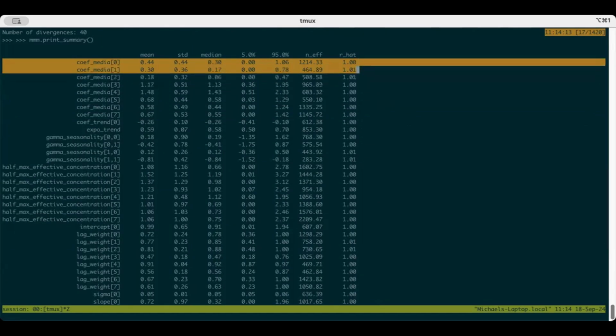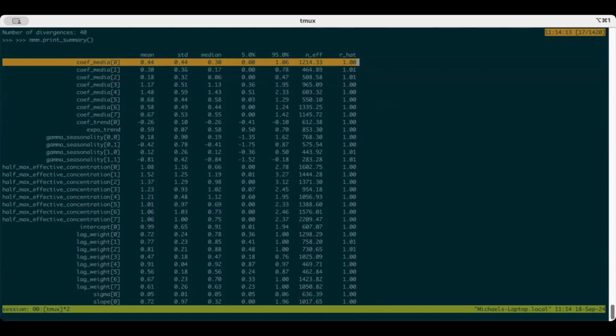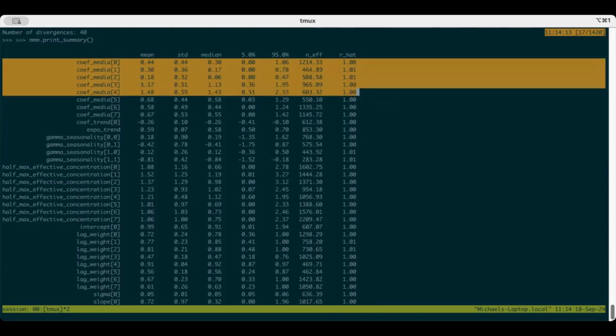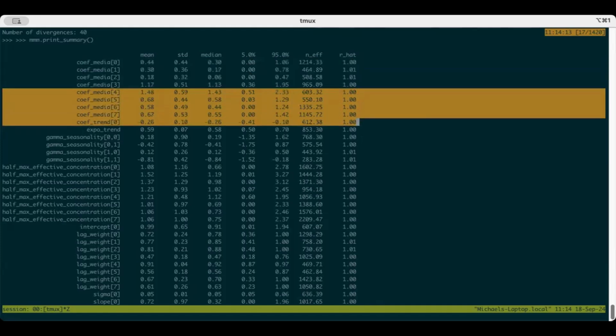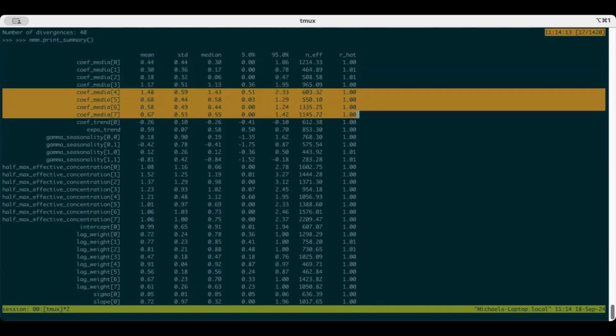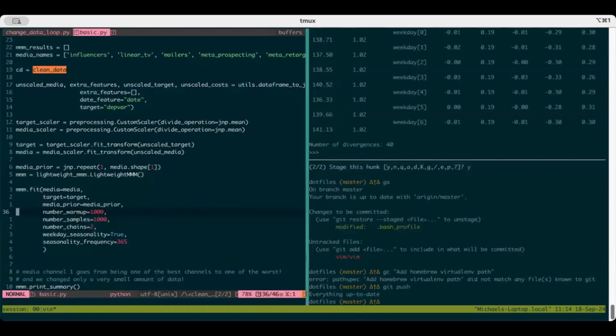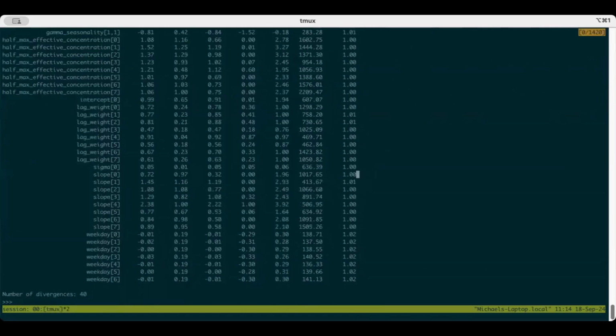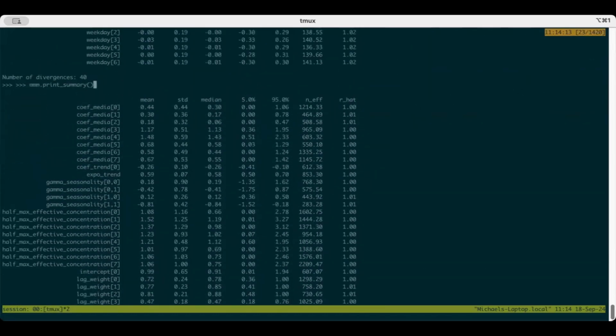and this is like a scaled ROI, so I don't even know how to interpret this exactly, but lower is worse. So we have some channels that are bad and some channels that are good, and we can sort of look at what that difference is. This is the output from this training. And then the question that we want to answer is, are those results robust?